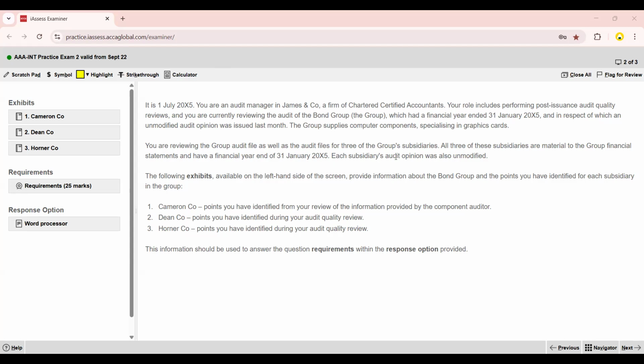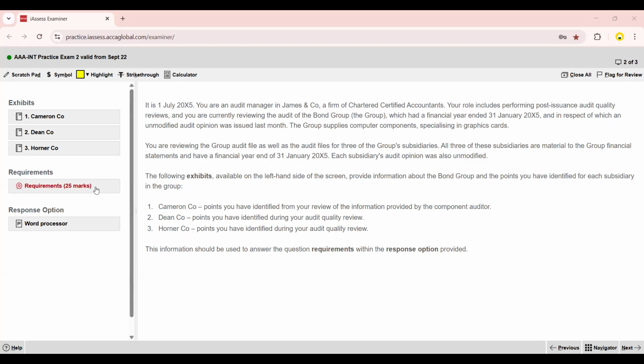Each subsidiary's audit opinion was also unmodified. The following exhibits available on the left-hand side of the screen provide information about the Bond Group and the points you have identified for each subsidiary in the group: Cameron Company, Dean Company, Horner Company.